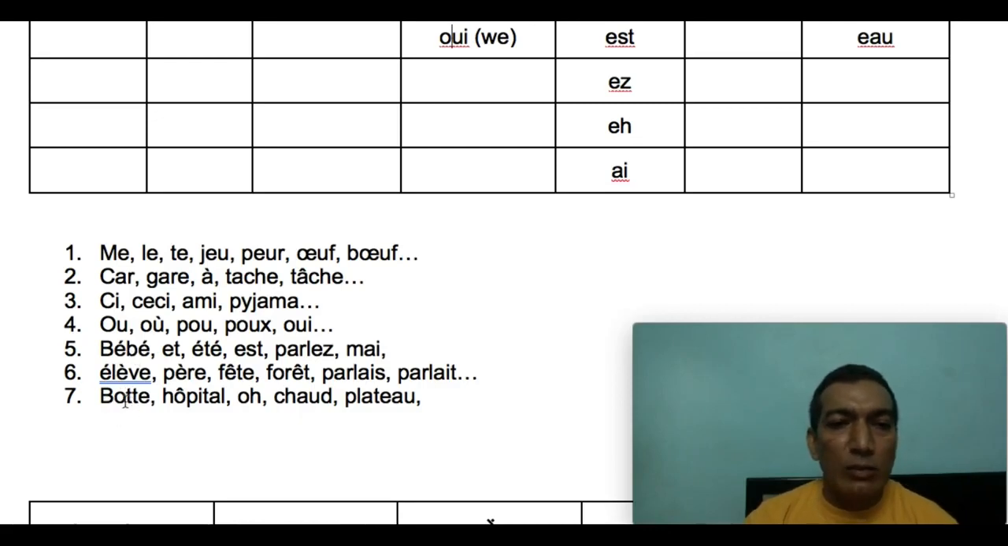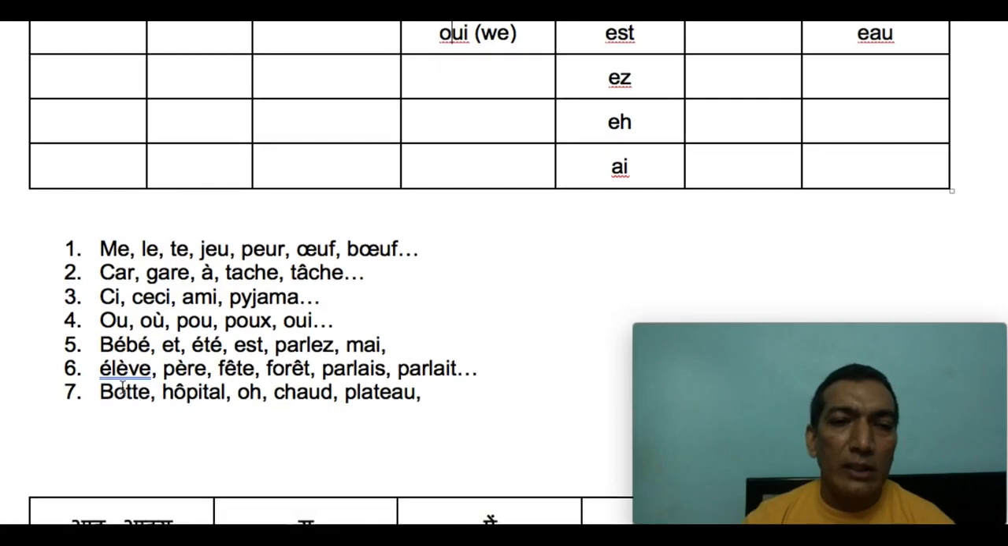In French, whenever you see a double consonant, like double T, you do not pronounce it twice. What I want to say is that you do not pronounce it like both, okay, but as if it is a single letter, bot, bot, bot, which means boot.